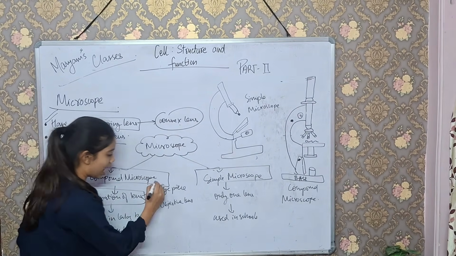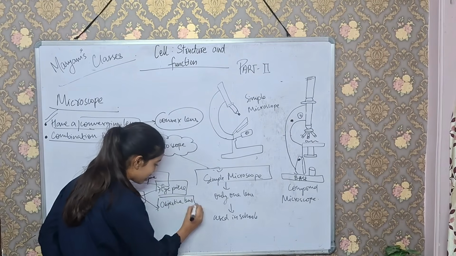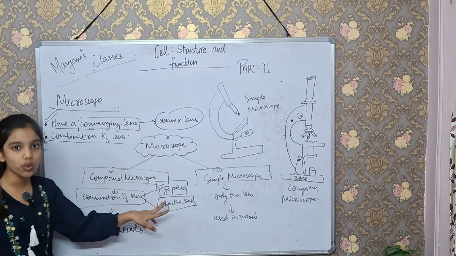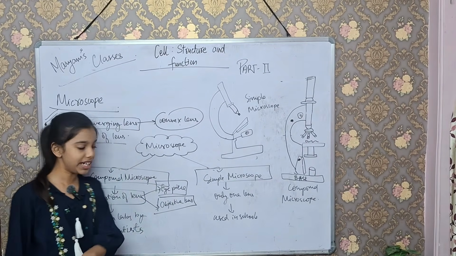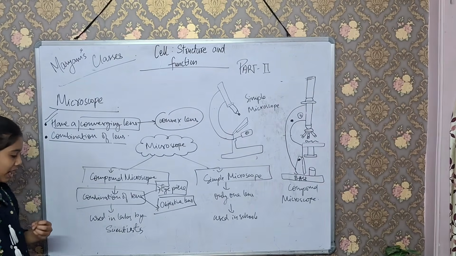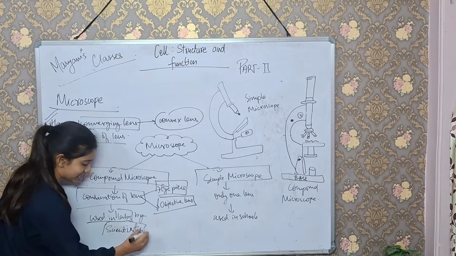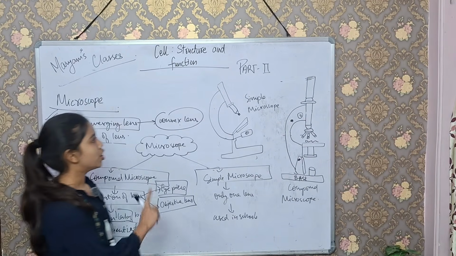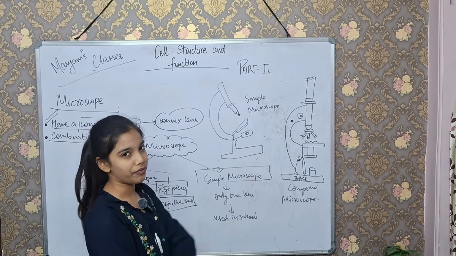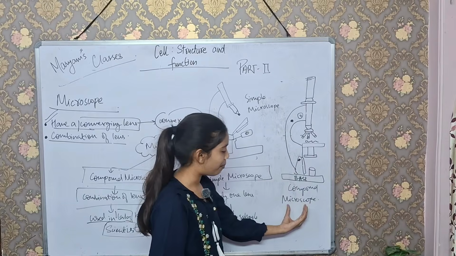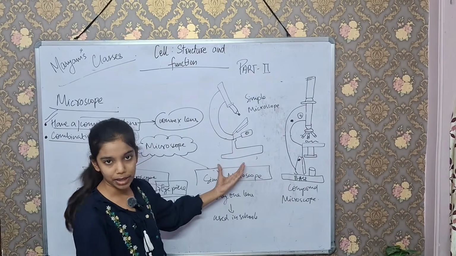So their names are eyepiece and objective lens. These two lenses are important in a compound microscope, and these microscopes are used in labs by scientists. So there are two pictures you have seen. This is a compound microscope, and this is a very simple microscope.